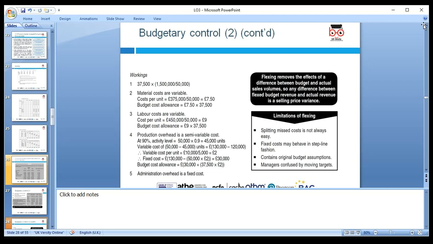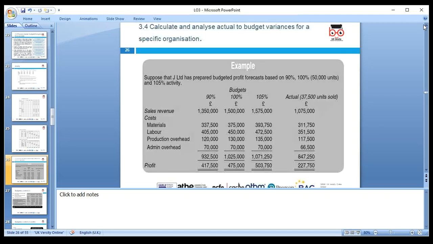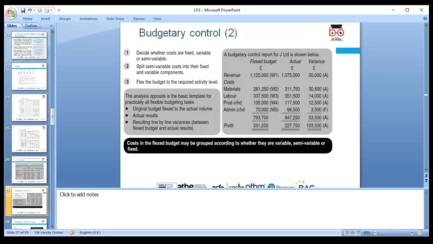So we'll carry on then with the cost of. So we've been given the cost of 50,000 units as a material. If you look at the 50,000 material, 37,500 divided by 50,000. So you can find one unit and then you times by 37,500 units. So that's the way we can do all these calculations.